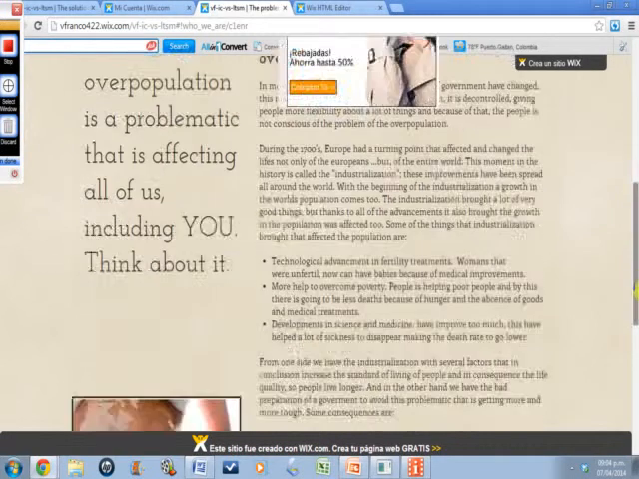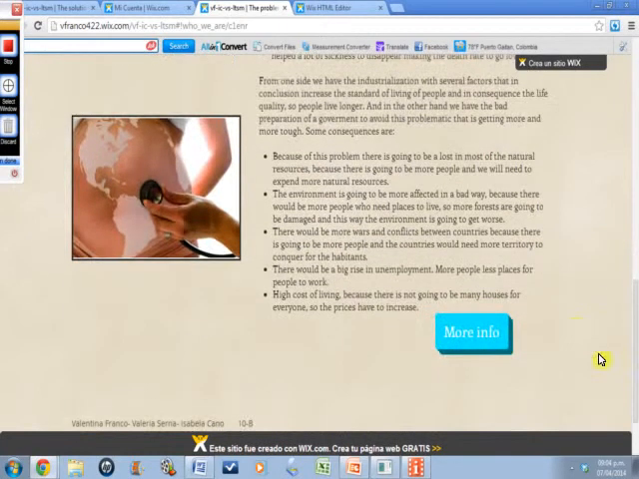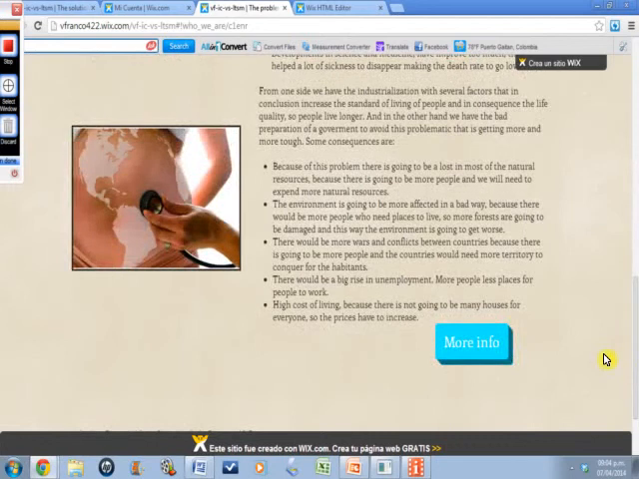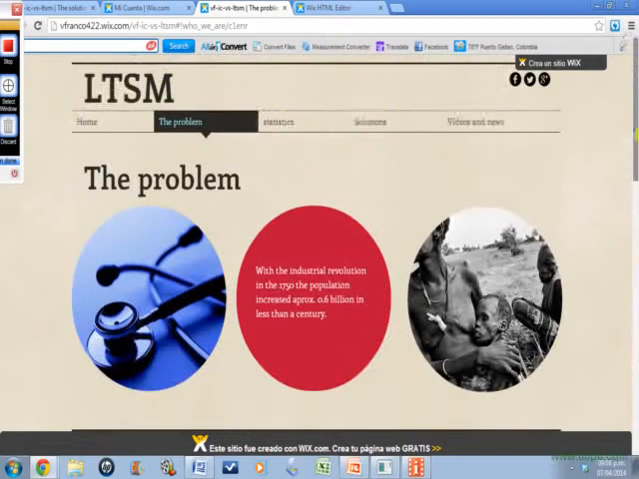So here we have the factors that make this problem continue, and what the effects that this causes are. And here we have more info that if we press the button, then we will see another web page that can be very useful for us.